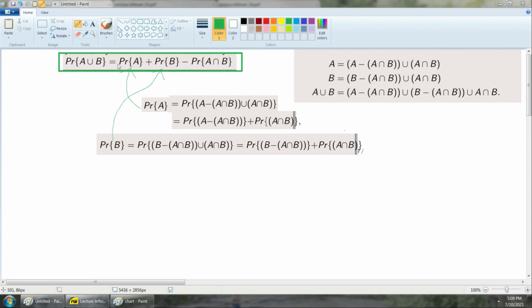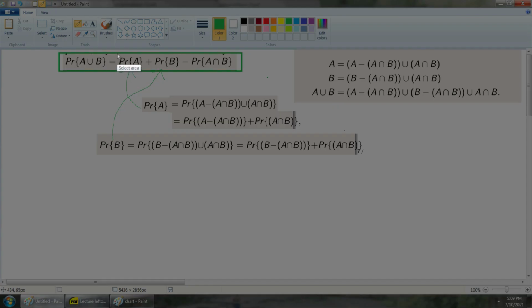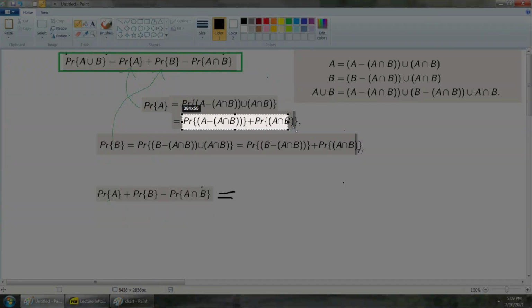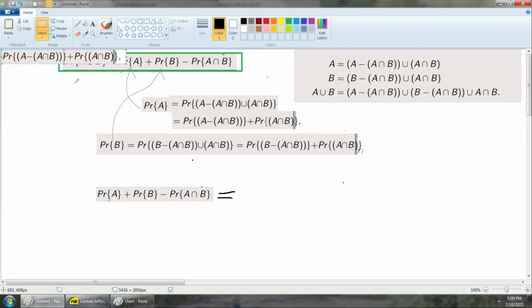Well, let's examine this right-hand side. Explicitly, this sum of the probabilities that I have here, I can rewrite as follows. Well, this will be equal to what? Well, the probability of A. What's the probability of A? That's just this element here, right? So it's going to be this thing here.